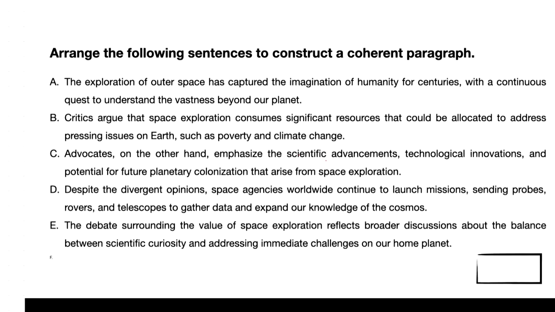So here we have another VA question, but refer to the jumbled sentence best. We call this a para-jumbled question, or para-formation question, or para-completion, not para-completion. So ordering of the sentences, isn't it? Look into it. The direction for this question is: we need to arrange the following sentences to construct a coherent paragraph, right?